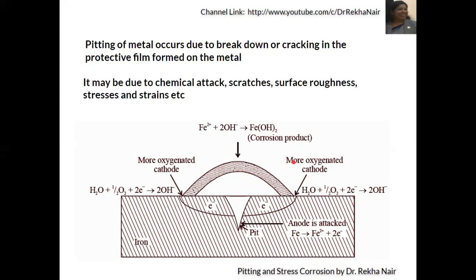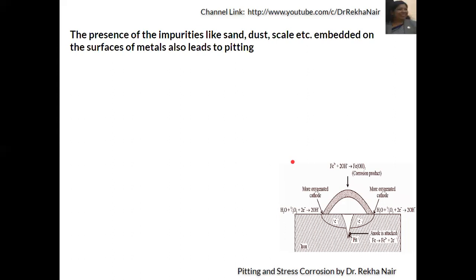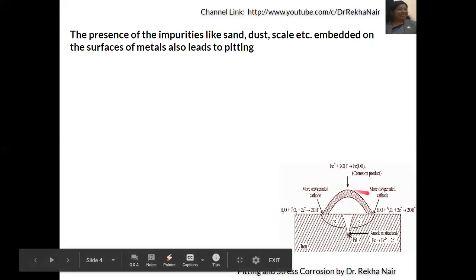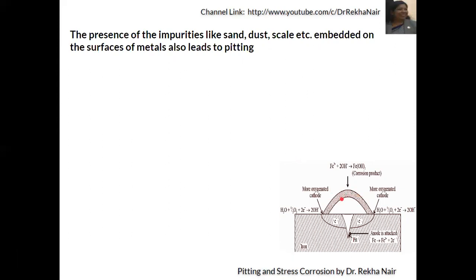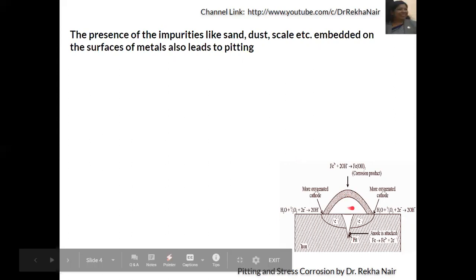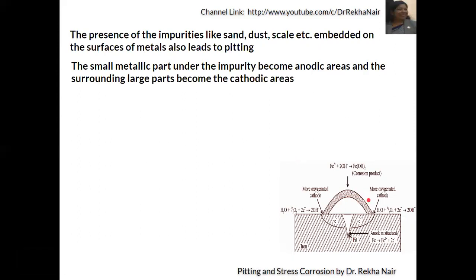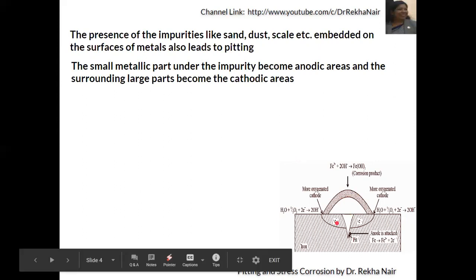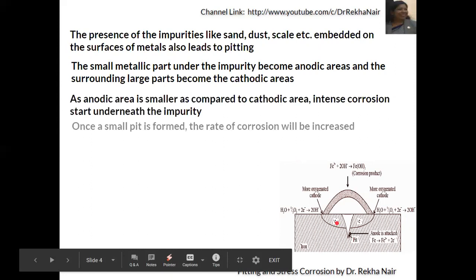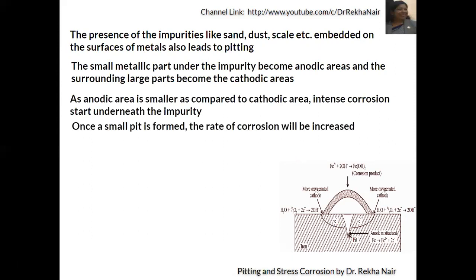The scratches or pits will act as the anode and a high rate of corrosion will take place. The presence of impurities and sand, dust, scale also will increase the rate of corrosion, because the concentration difference of oxygen also increases the rate of corrosion. The small metallic part under the impurity, that is the pit, will become the anode, and because of the smaller anodic area, a high rate of corrosion will take place.